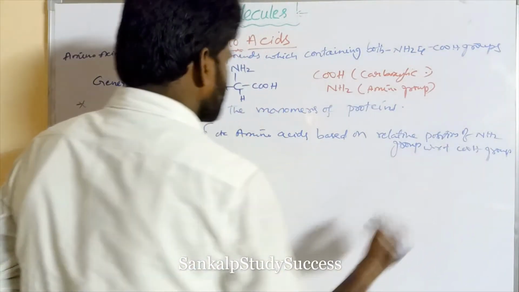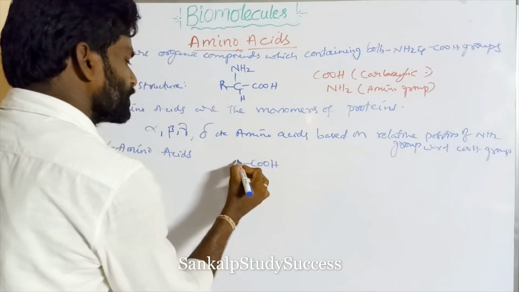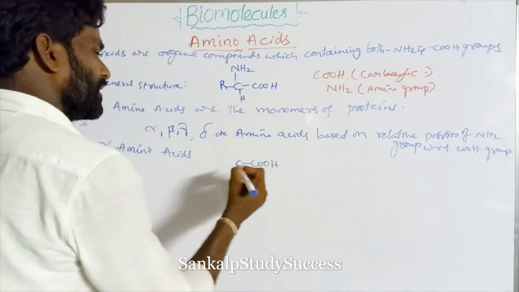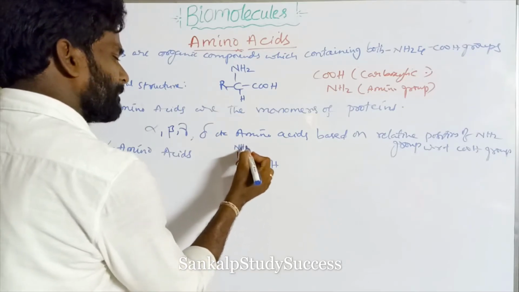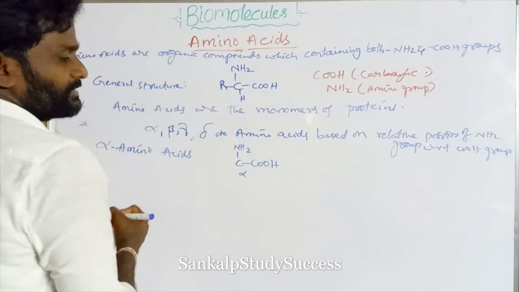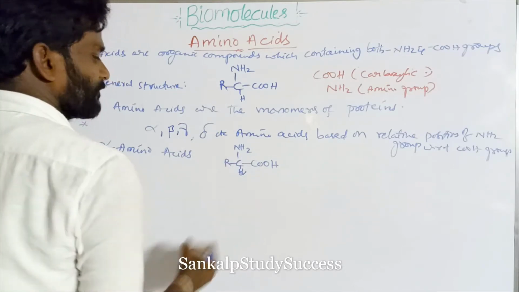If the amino group is present on the alpha position of the COOH group, that is said to be an alpha amino acid. This is the COOH group, and this is the alpha carbon. If the NH2 group is present on the alpha carbon with respect to COOH, that is said to be an alpha amino acid.